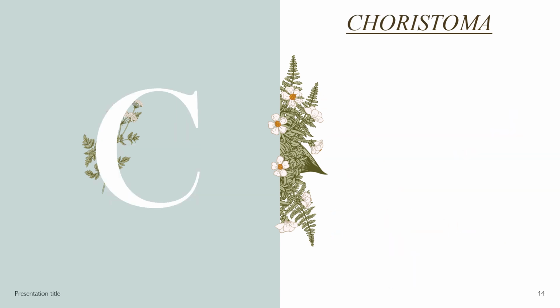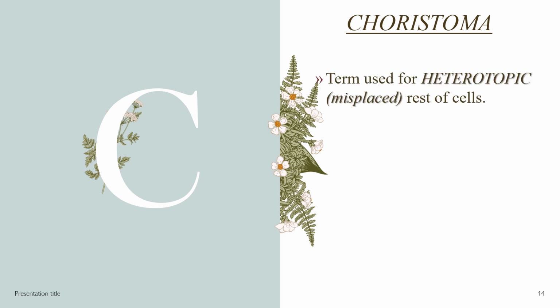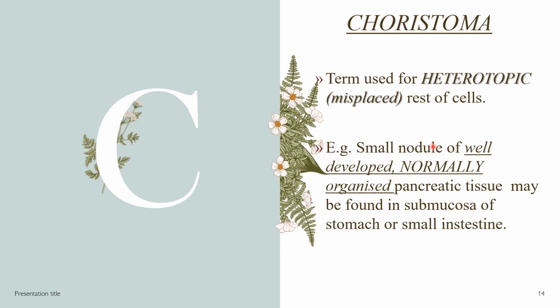And the last term that we have is a choristoma. What is a choristoma? This term is used for a heterotopic cell rest. That is, heterotopic means misplaced. For example, if you find a small nodule of well-developed, normally organized pancreatic tissue in the submucosa of the stomach or small intestine, you will call that a choristoma.